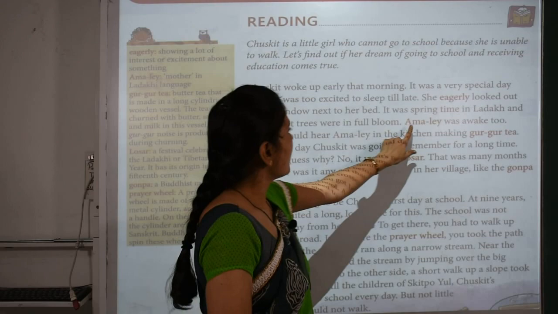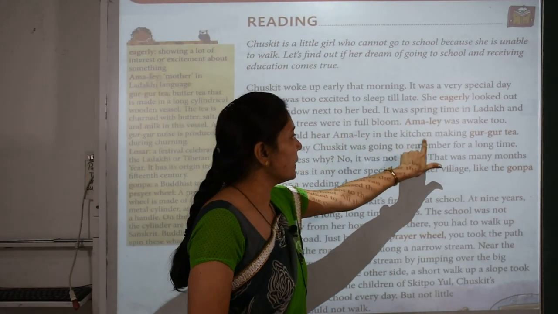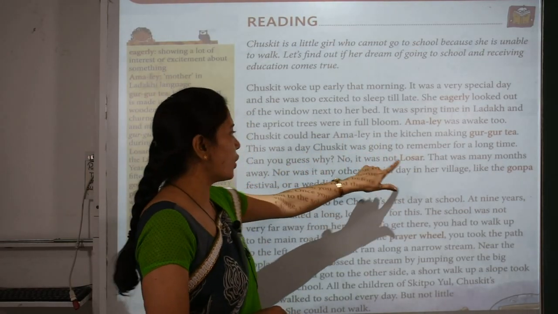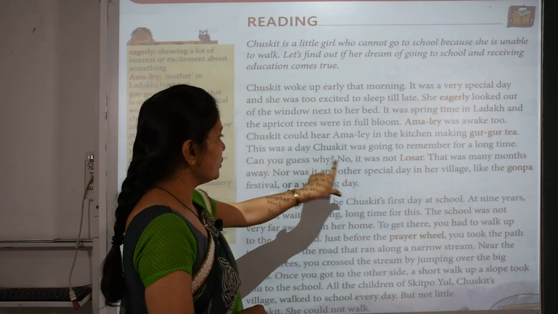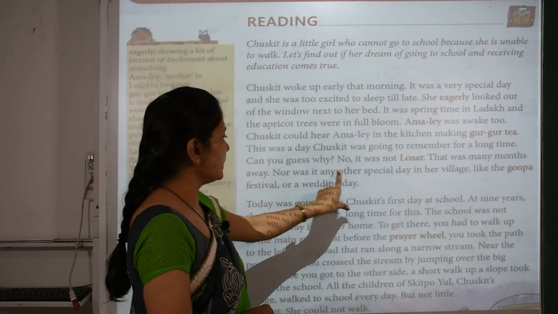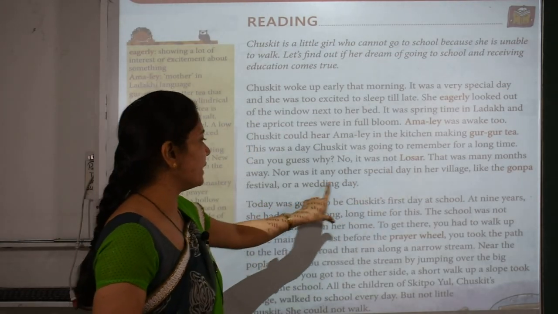Now next: Amale was awake too. Chaskit could hear Amale in the kitchen making gurgur tea. This was a day Chaskit was going to remember for a long time. Can you guess why? No, it was not Losar, that was many months away. Nor was it any other special day in her village, like the Gonpa festival or a wedding day.